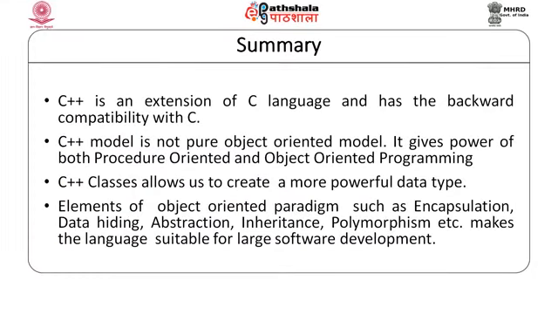What we discussed today was that C++ is actually created as an extension of C language, and it also has backward compatibility with C. The C++ model is not a pure object oriented model, and it actually gives the power of both procedure oriented and object oriented programming. The basic building blocks of C++ called classes allow us to create facilities which C++ provides us, so that these classes can be created in such a fashion that the data types that we create using these classes are very powerful.